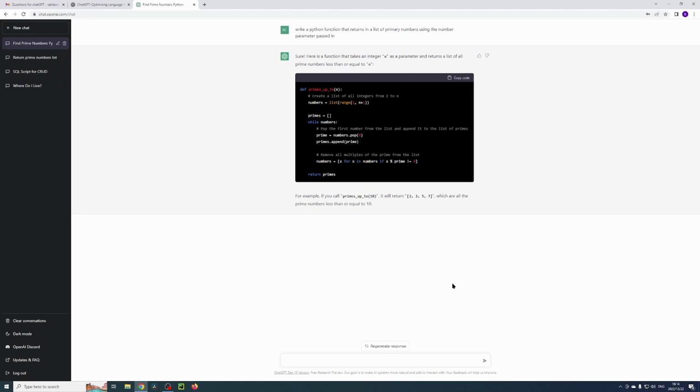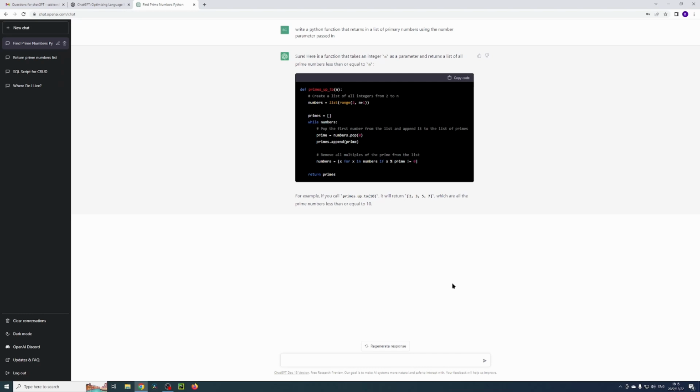It's given me a list of numbers and then it's gone through calculating the prime numbers, but it's using a list comprehension to do it. That's a pretty advanced answer. I've asked this question before and I didn't get this answer before. I got another way of doing it. But yeah, it just goes to show that it seems to learn or give you better answers every time you ask the same question.